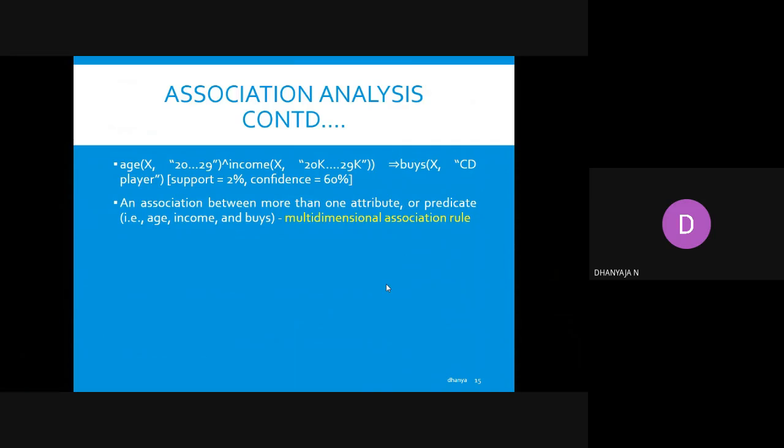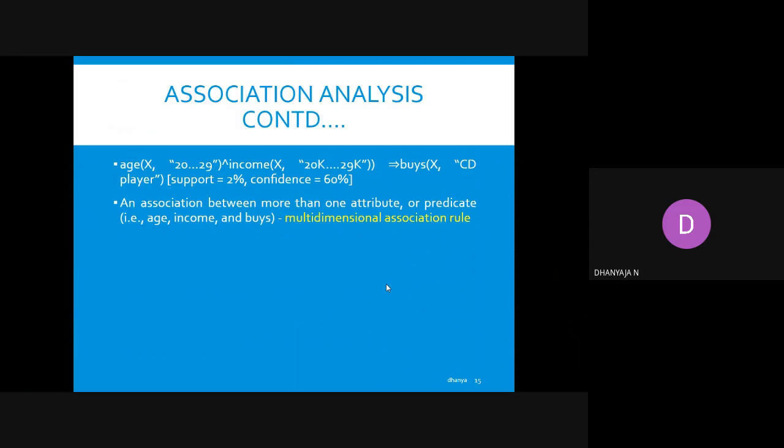But instead of telling directly, we are considering some more attributes of that person X. For example, X has an age group of 20 to 29 and income of about 20k to 29k. There, the chance of buying a CD player is higher, like 60% confidence and 2% support.